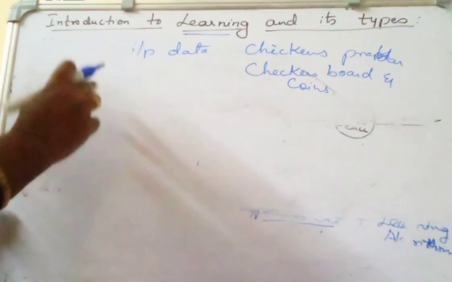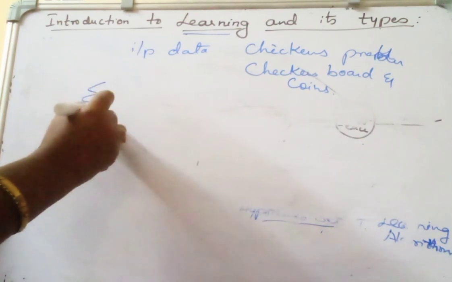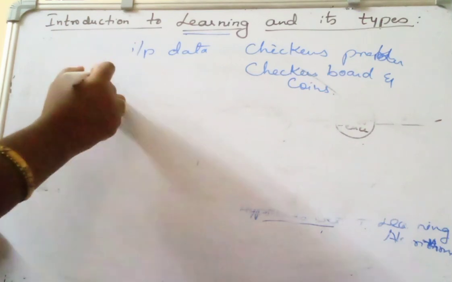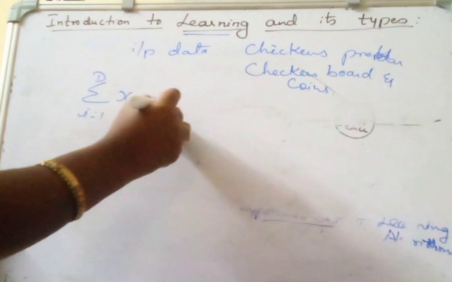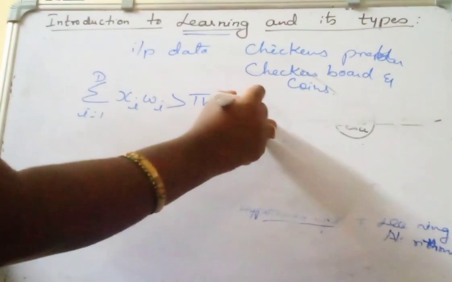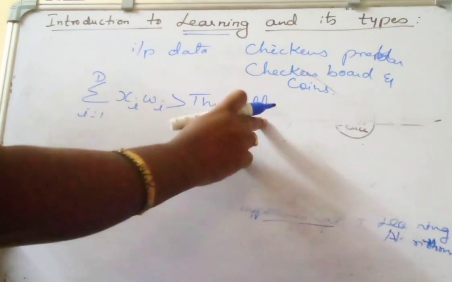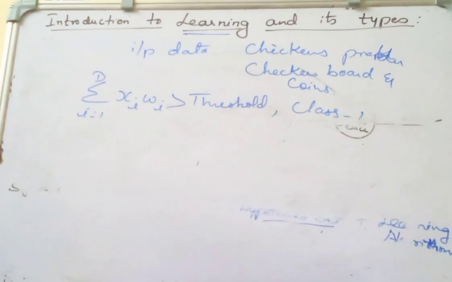Here the simple learning model can be given as the summation from i equal to 1 to d, where d represents the sample data, of xi wi greater than some threshold, then it belongs to class 1, that is the label we have given, class 1.